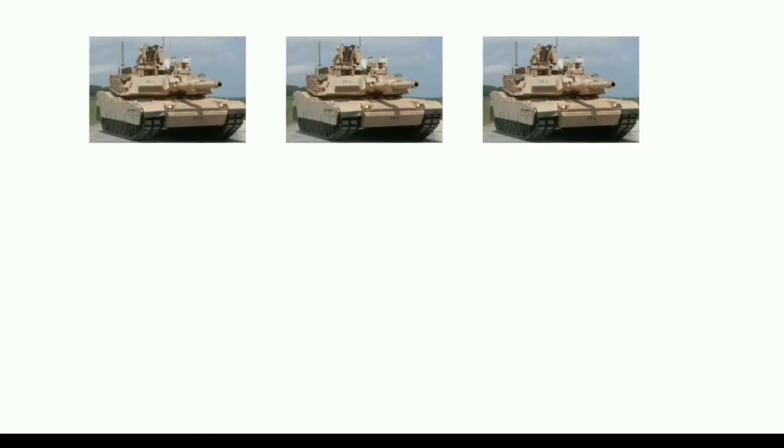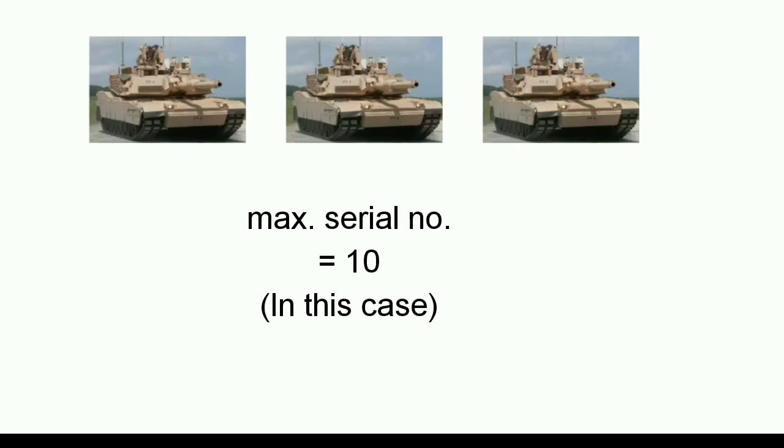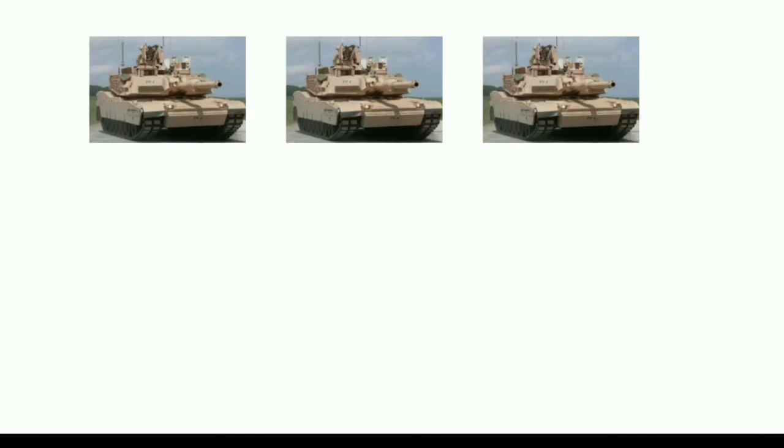Now let's understand what's the intuition. Suppose you have 12 tanks and I have captured 3 of them with particular serial numbers on them. Now it's clear that the minimum possible number of tanks is the maximum serial number among the 3. So it's clear that the minimum number of tanks which is uncaptured is the greatest observed serial number minus the number of tanks captured. Considering the capture takes place evenly, it can be said what is the average difference between two successive observations. It's this.